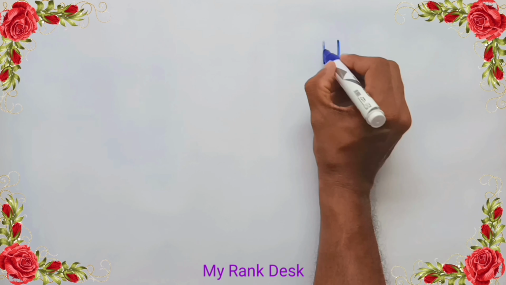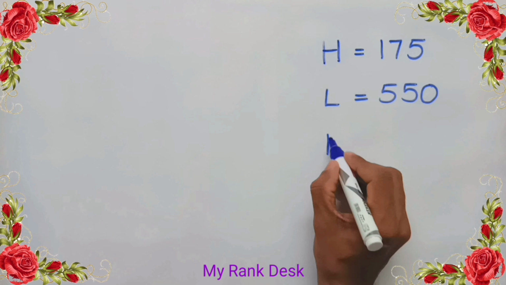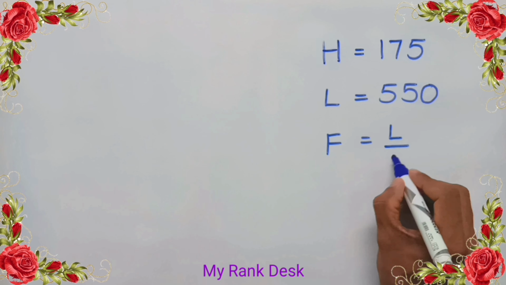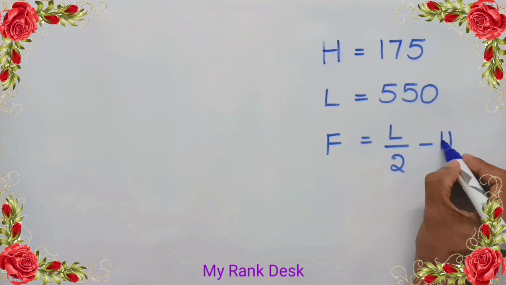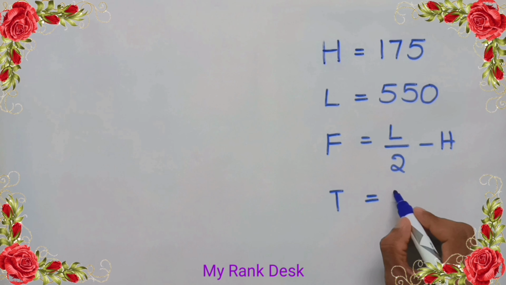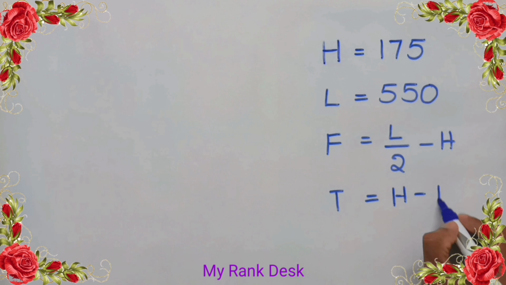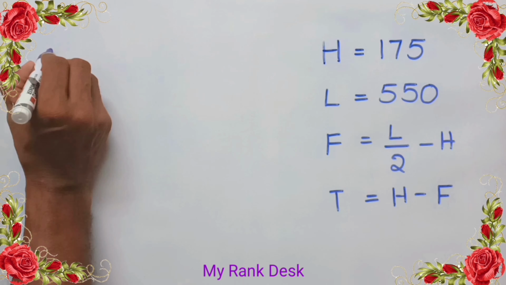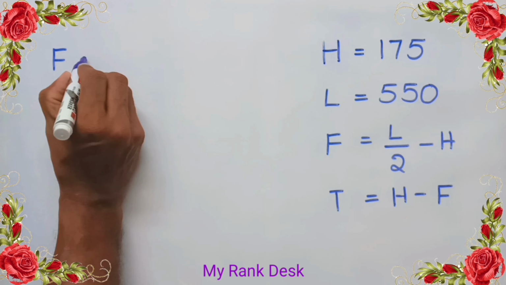Let's solve the problem. Given that total number of heads is 175 and total number of legs is 550, and we know that total number of four-footed animals equal to half of the total number of legs minus total number of heads, and total number of gooses equal to total number of heads minus total number of goats. You need not write this data, but keep it in your mind and follow the next step.